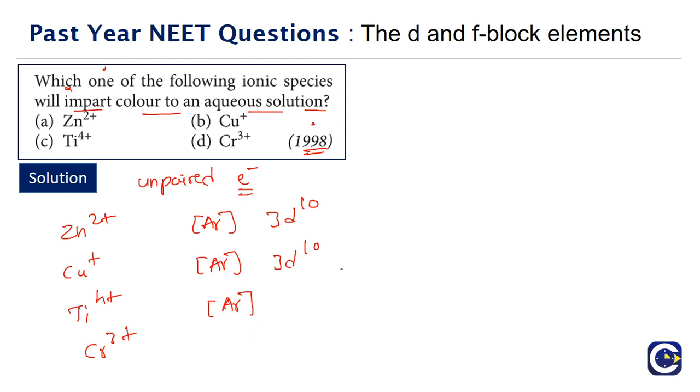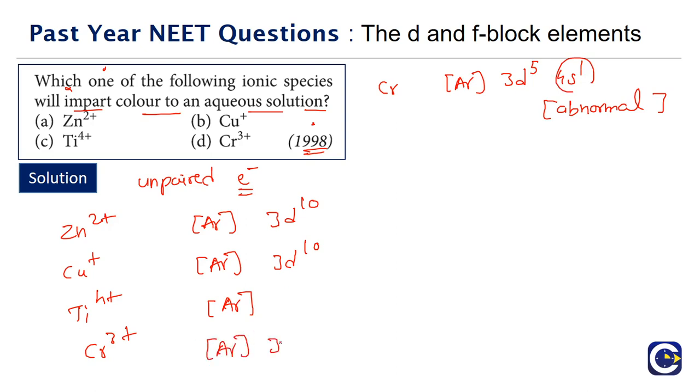Chromium 3 plus, see chromium, what is the electronic arrangement? Argon 3d5 4s1, abnormal. Chromium and copper will have abnormal electronic arrangement in the 3d series. So chromium 3 plus means 3 electrons have to be removed, 1 electron from the 4s, and the remaining 2 electrons have to go from the 3d level. Means chromium 3 plus will have a structure of argon 3d3. If you look at the electronic arrangement in the d orbitals, 3 electrons, we have to fill 1 in each orbital with parallel spin.